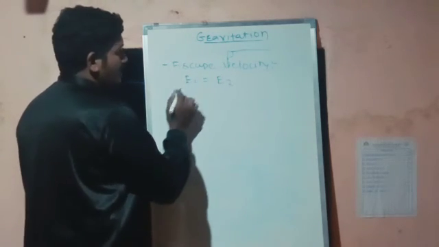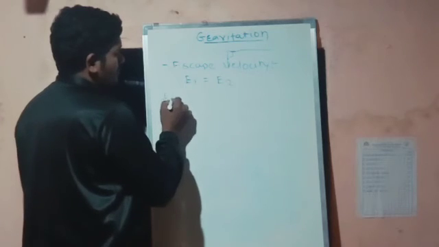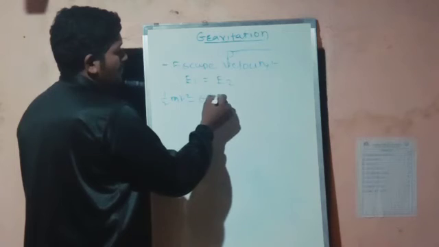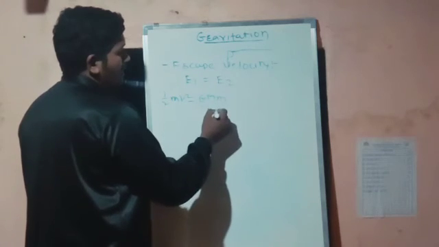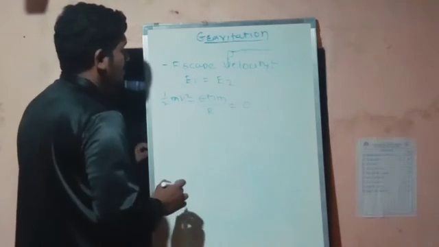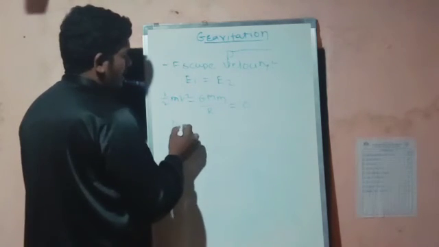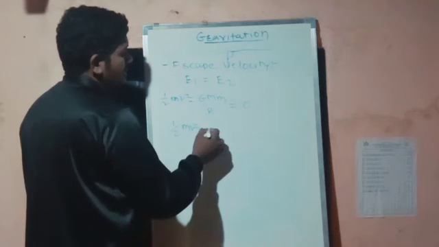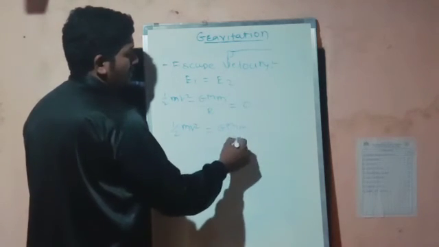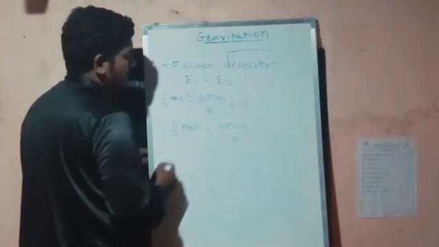So half mv square minus GMm upon r is equal to 0. Now we can write half mv square is equal to GMm upon r. So m will get cancelled.